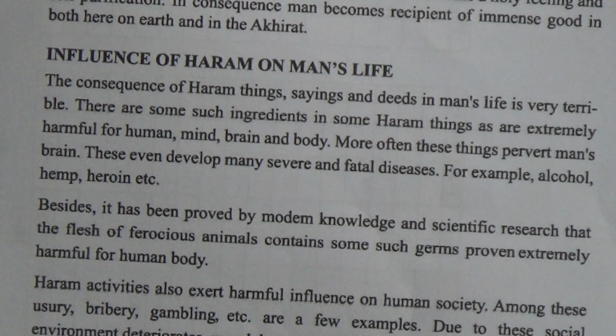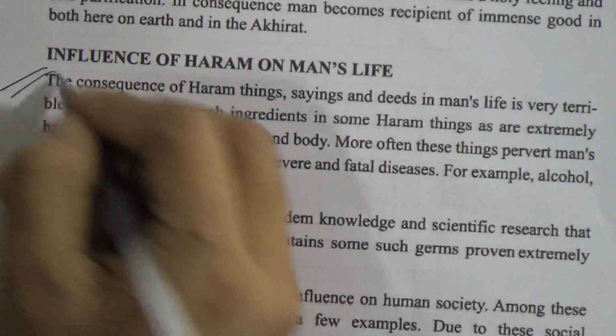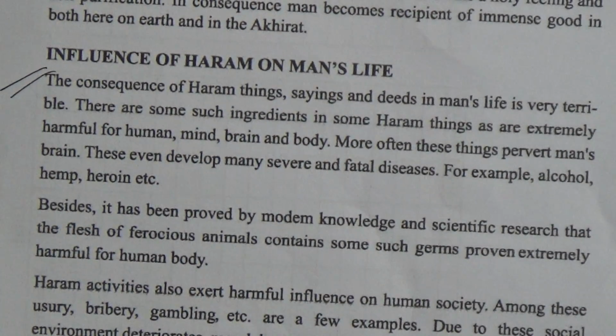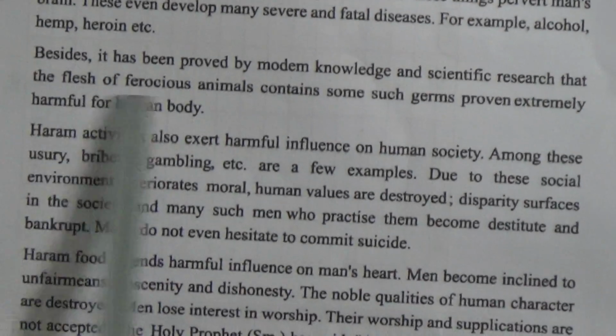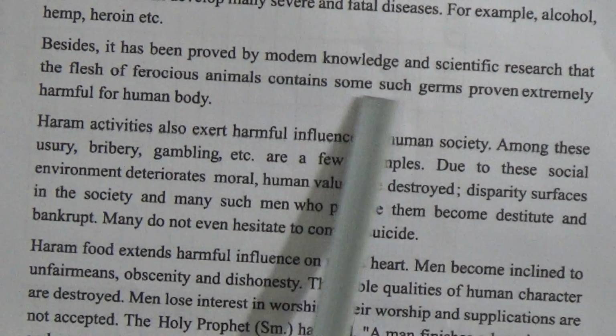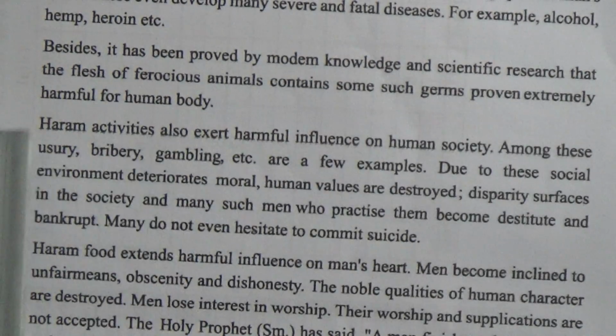You know that Allah the Almighty knows what is good for us and what is bad for us. That's why He has made the useful and good things halal, and the bad things, what is harmful for us, are prohibited for us, and that is called haram. Understand? So if you go according to the ways and rules of Sharia, then you will get all the useful and good things. Besides, it has been proved by modern knowledge and scientific research that the flesh of ferocious animals contains some germs proven extremely harmful for the human body.